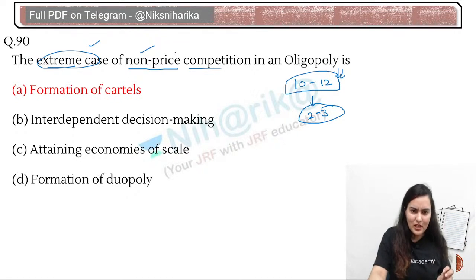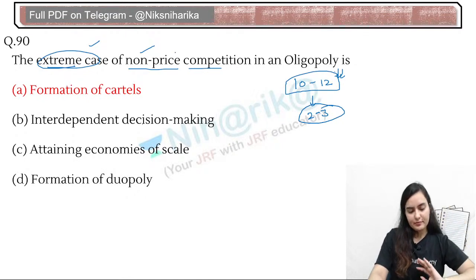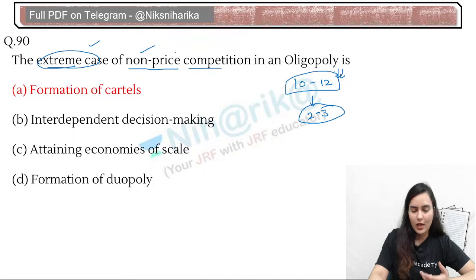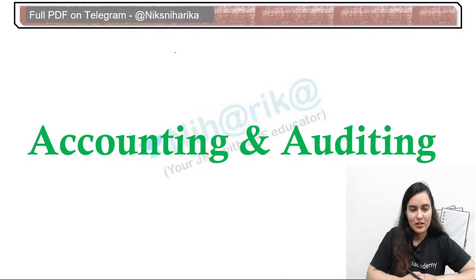Yes, this question was challenged, and I am sure that they might have changed the answer also. Rowdy, do you know this? NTA had given B, but did they change the answer? Because I saw the answer was giving B. I am literally not convinced with option B, because this is not the extreme case. This is a regular case, interdependent. Achha, so they changed the answer. I was really curious to know.